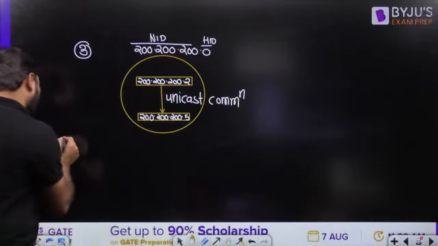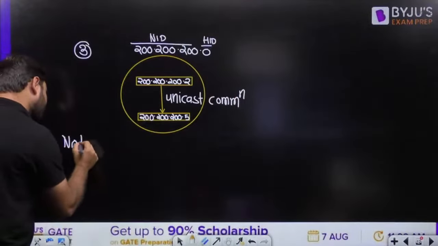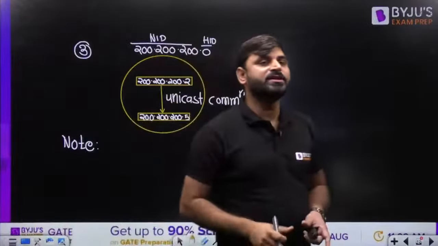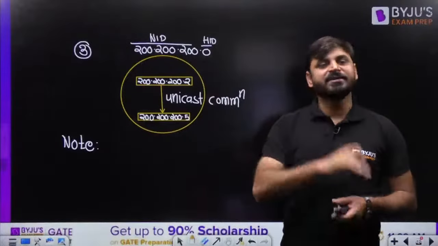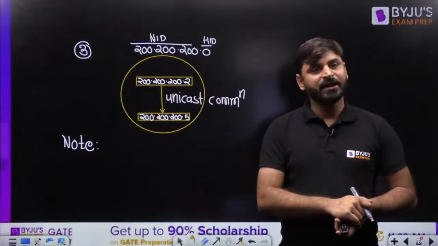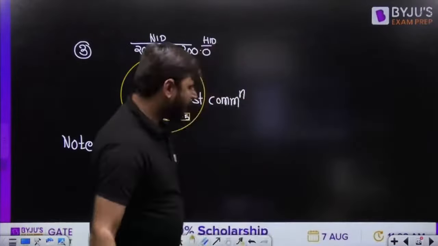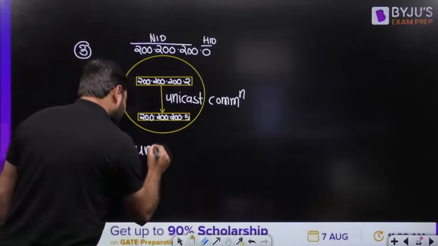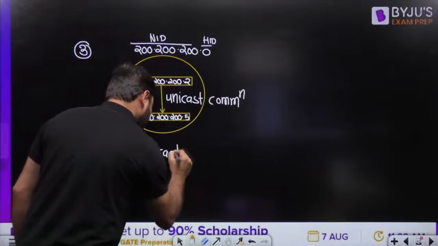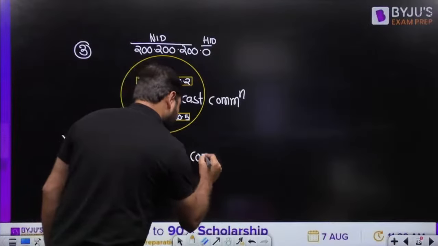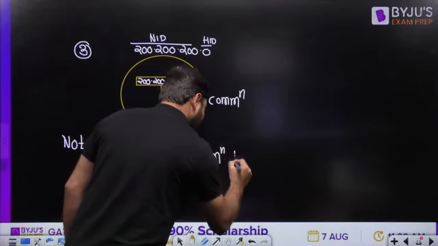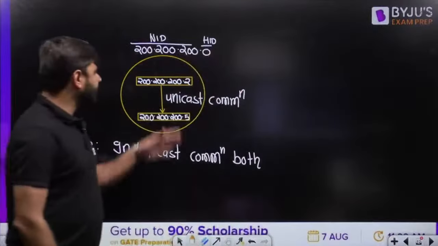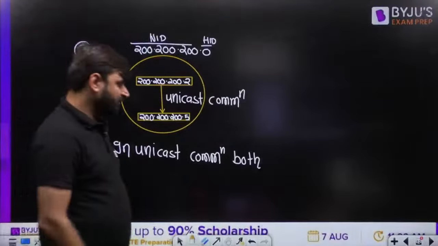So what point do you want to write in the note? In unicast communication, both source and destination can be present in the same network or can be present in a different network. Here source and destination are both present in the same network.